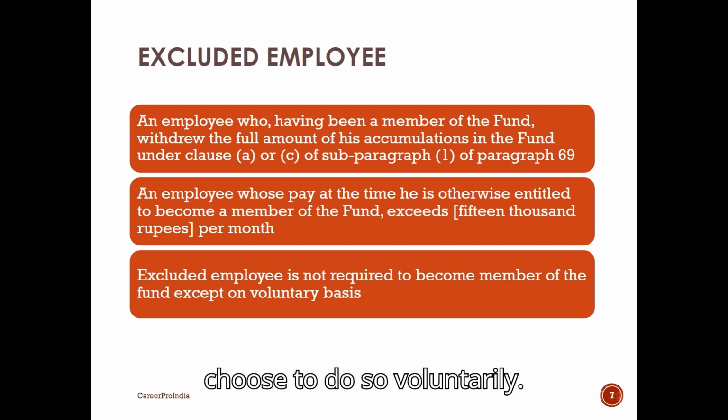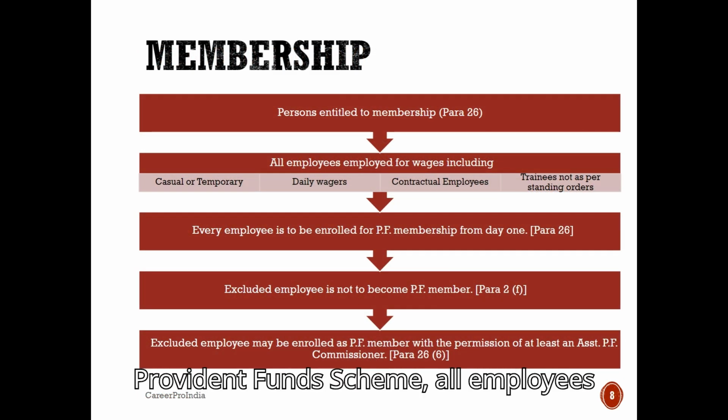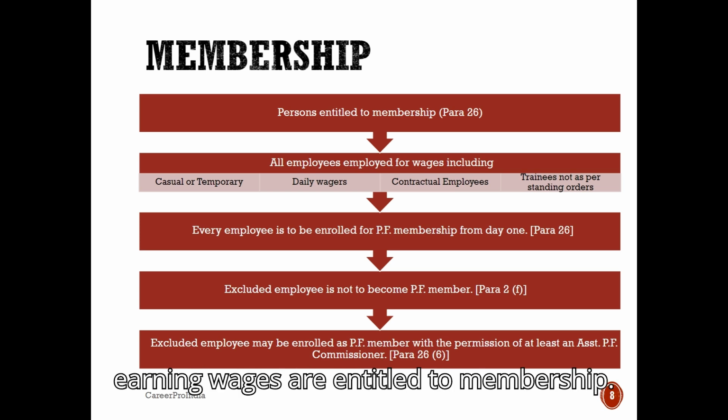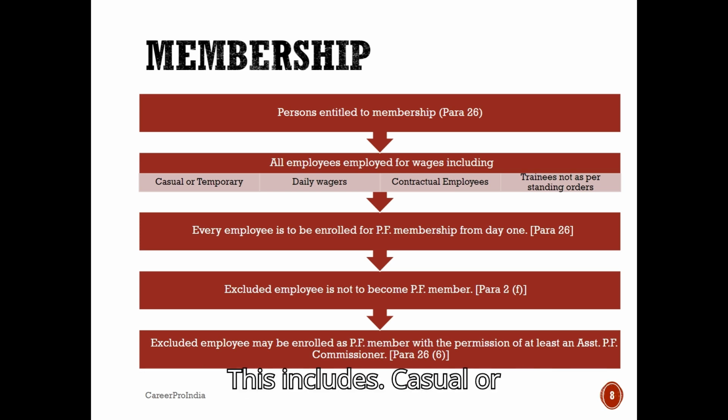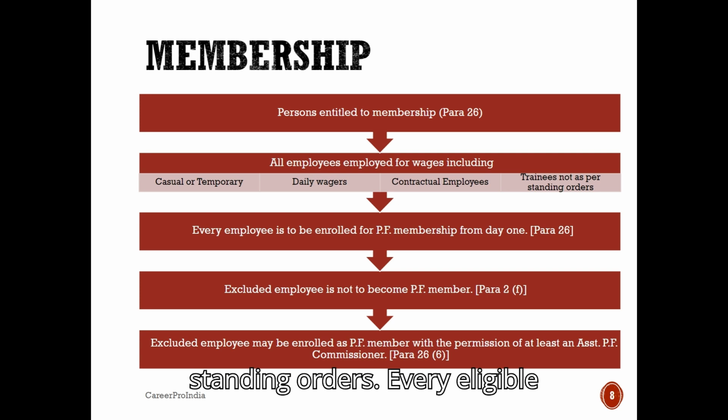Under paragraph 26 of the Employees Provident Funds Scheme, all employees earning wages are entitled to membership. This includes casual or temporary employees, daily wage workers, contractual employees, and trainees who are not engaged as per standing orders.